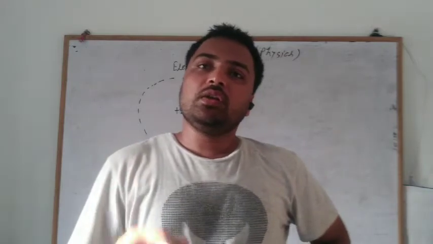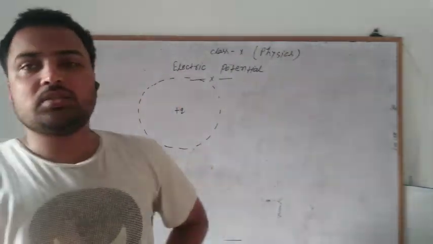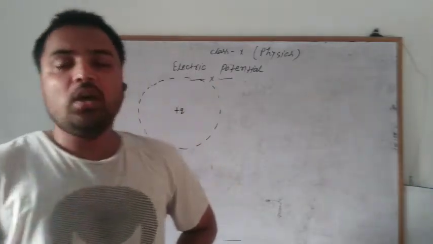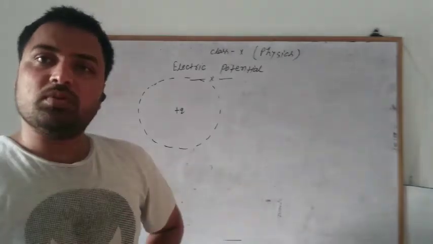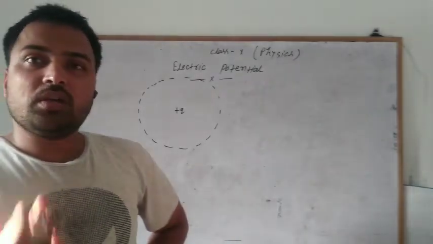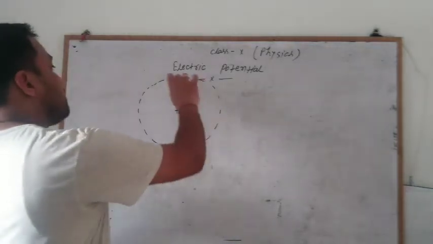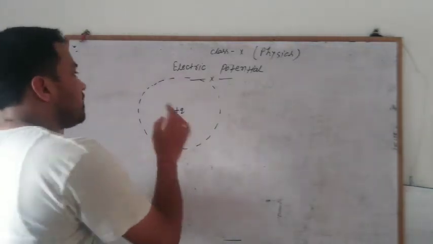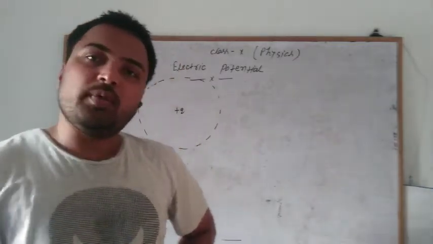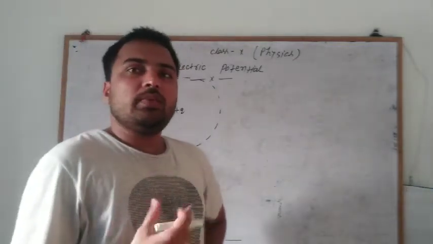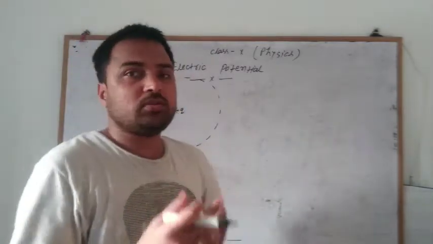If any negative charge comes into this region, it will be attracted towards the center. If any positive charge comes into this region, it will be repelled away from it. That is known as the appreciable region.